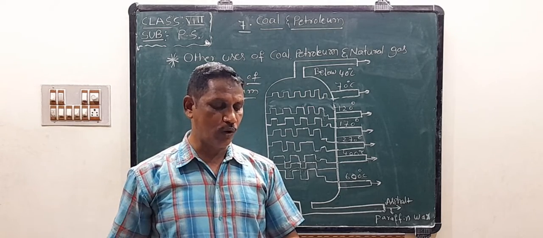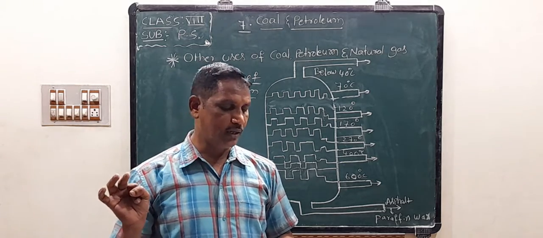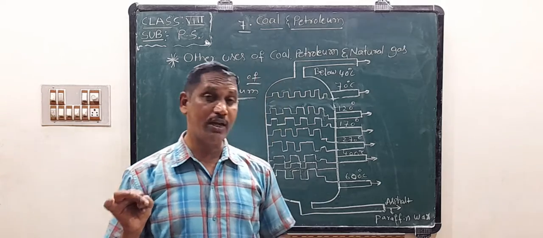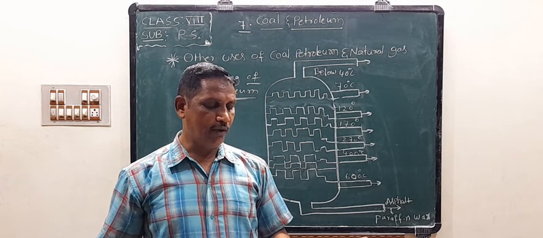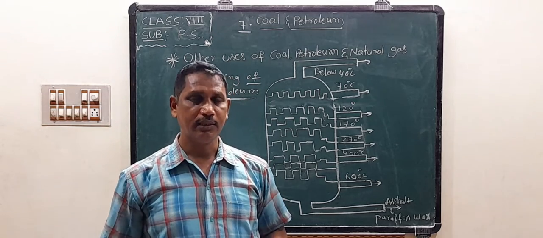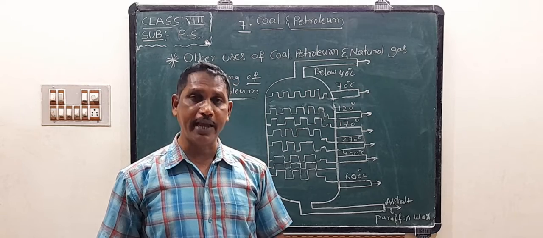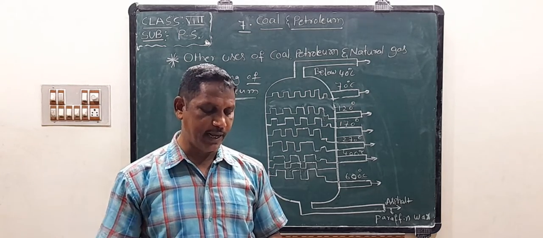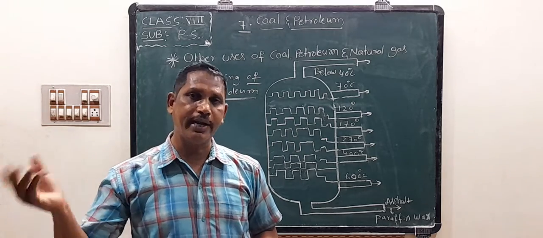We can see that coal gives us coal tar and coal gas. These compounds have several uses. When coal is heated in air, it burns and produces mainly carbon dioxide gas, and heat and light also.